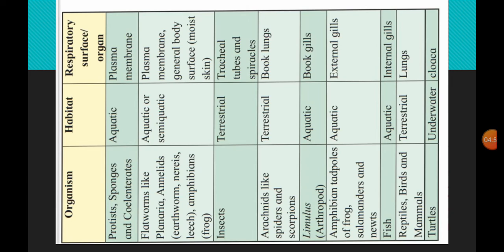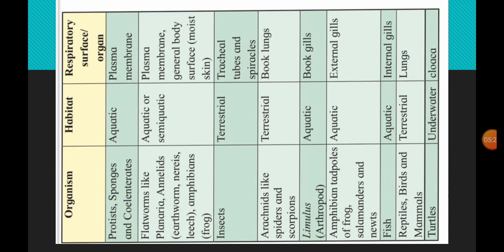Next, arachnids like spiders and scorpions. These are also terrestrial animals, and respiration takes place with the help of book lungs. Next, Limulus, which belongs to the arthropod family. It is aquatic, so it respires with the help of gills called book gills. Next, amphibians like tadpoles of frogs, salamanders and newts are also aquatic, and respiration is through external gills. If you see the larva of a mosquito, external gills are present, and with their help they respire.